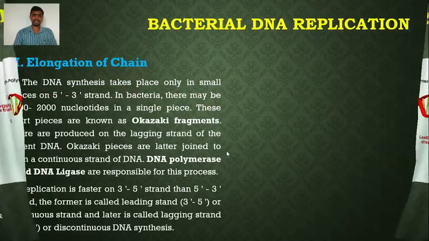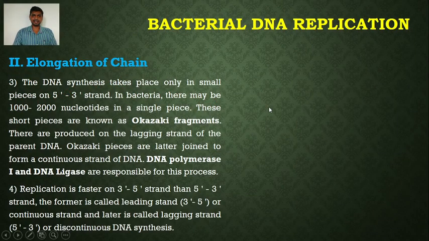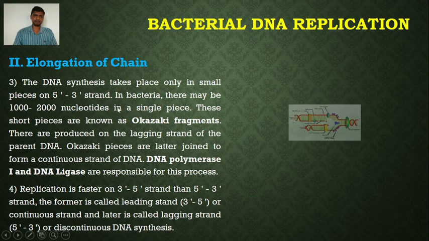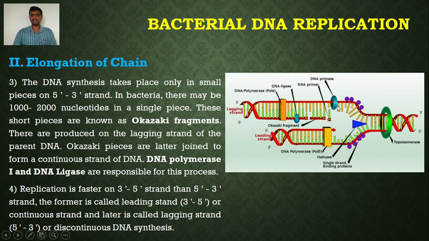Now, to prime DNA synthesis, it requires a short double-stranded region. That short double-stranded region is provided by an RNA primer. DNA synthesis takes place only in small pieces on the strand which runs in 5' to 3' direction. So DNA is synthesized in fragments, in pieces.